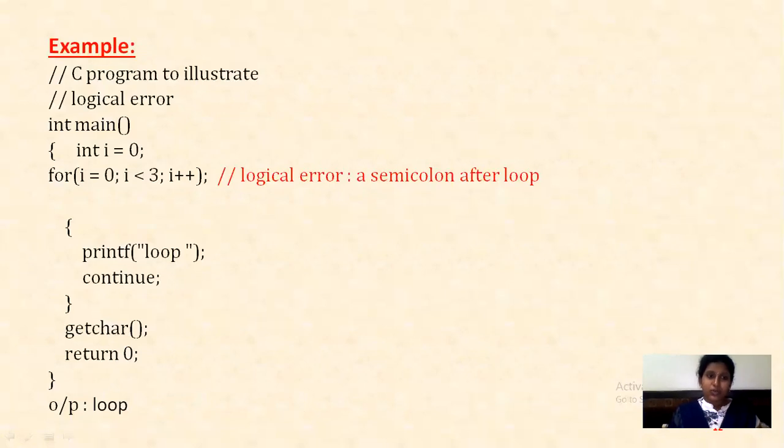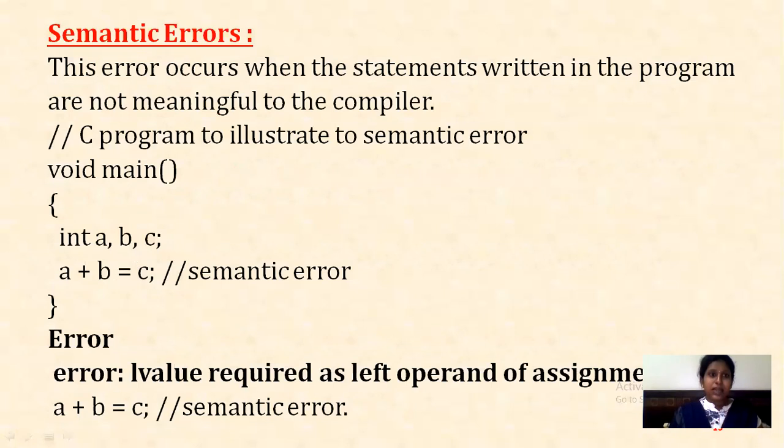Then your output is what? Loop, because you are terminating it the first time using a semicolon. It is nothing but a logical error, a semicolon after the loop. So your loop will be executed only one time. If it is true, you are saying continue, but you have given a semicolon. So it is also wrong. So it leads to a logical error.